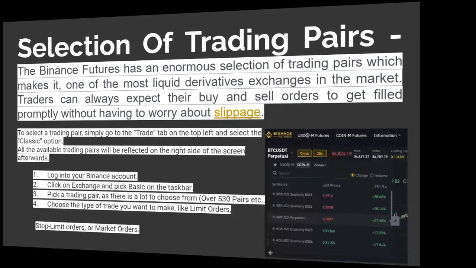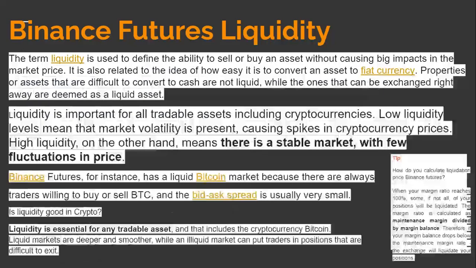Next on the list, we have Binance Futures liquidity. The term liquidity is used to define the ability to sell or buy an asset without causing a big impact on the market price. It is also related to how easy it is to convert an asset to fiat currency. Assets that are difficult to convert to cash are not liquid, while the ones that can be exchanged right away are deemed liquid assets.